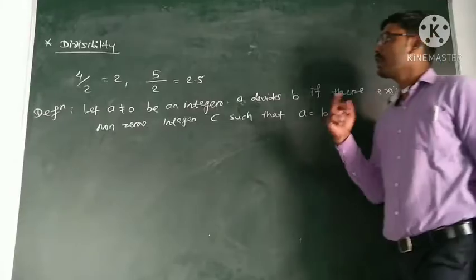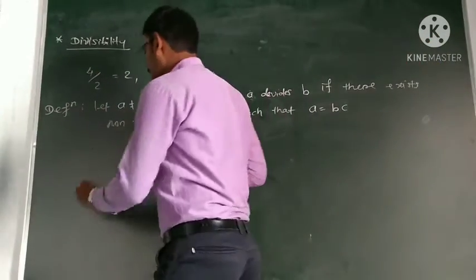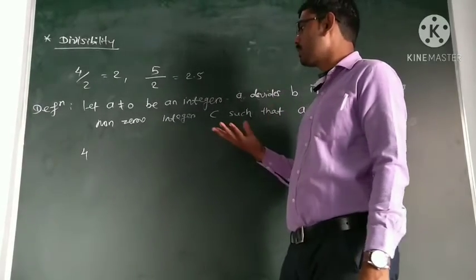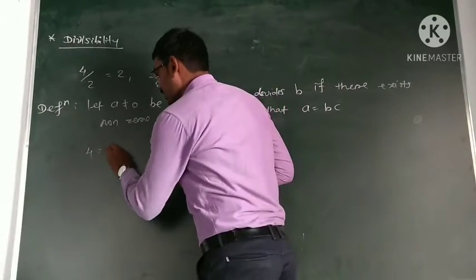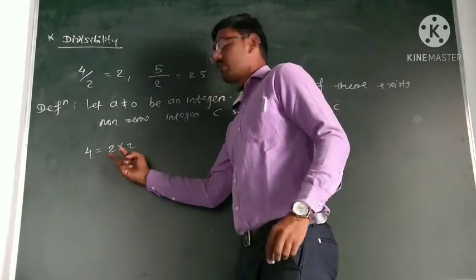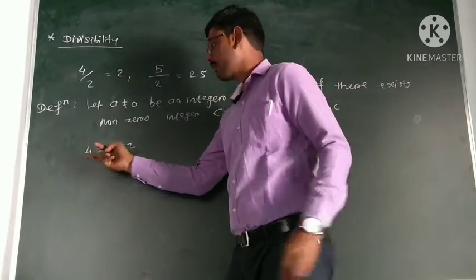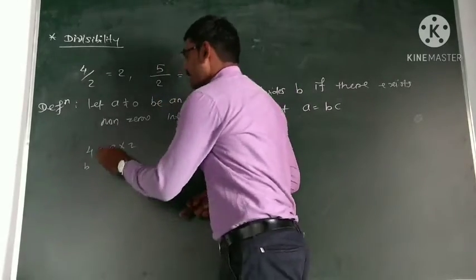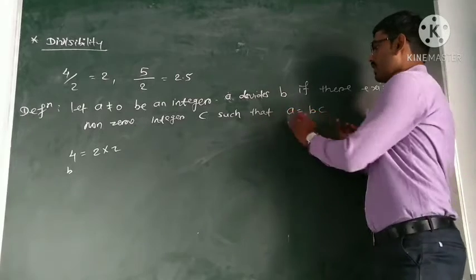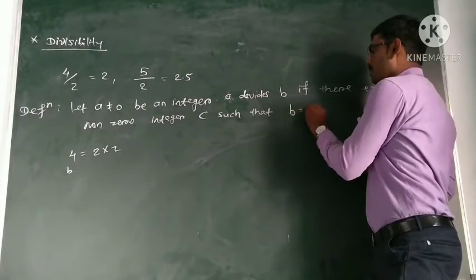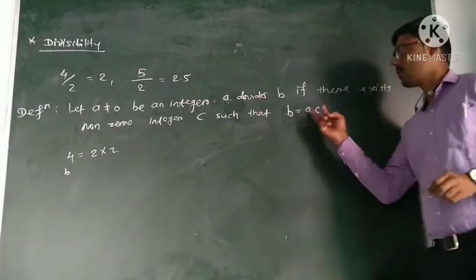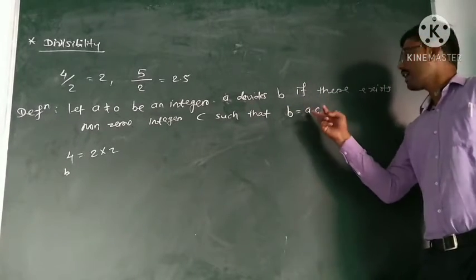Now here, when we divide 4 by 2, we can write 4 is equal to 2 into 2. Here our b is 4, and if b is equal to a into c with this integer c, then we say a divides b.